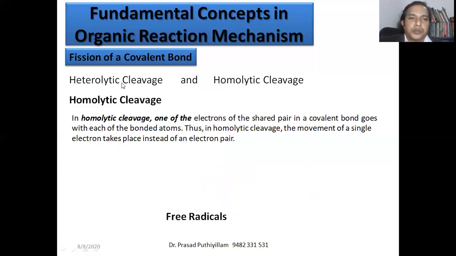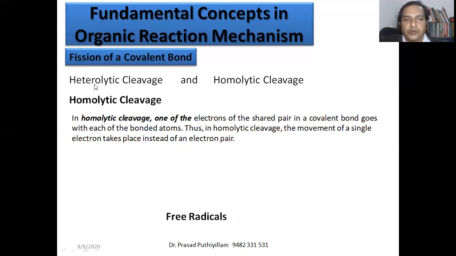So the third possibility is homolytic cleavage. We have seen two possibilities with heterolytic cleavage. Now the third possibility is homolytic cleavage. In homolytic cleavage, one of the electrons of the shared pair in a covalent bond goes with each of the bonded atoms. Thus in homolytic cleavage, the movement of a single electron takes place instead of an electron pair.